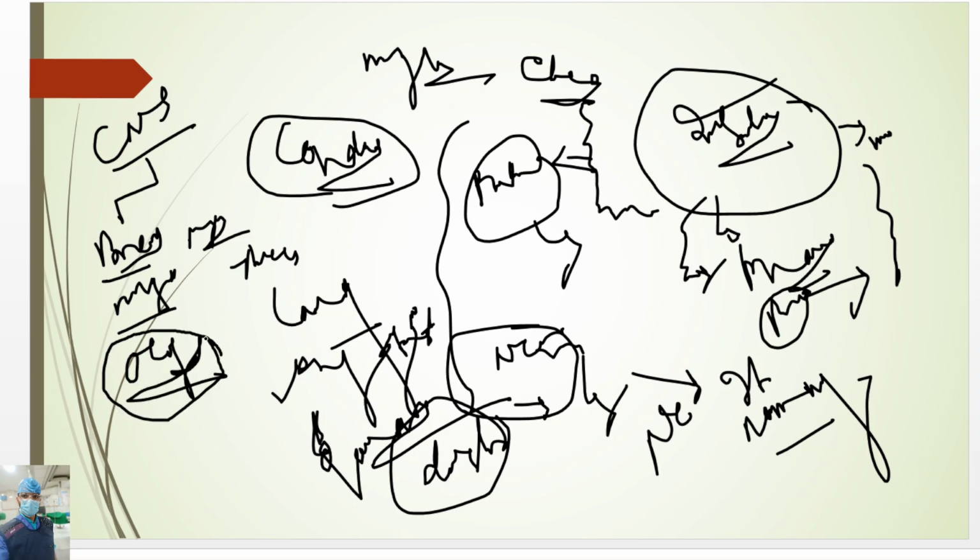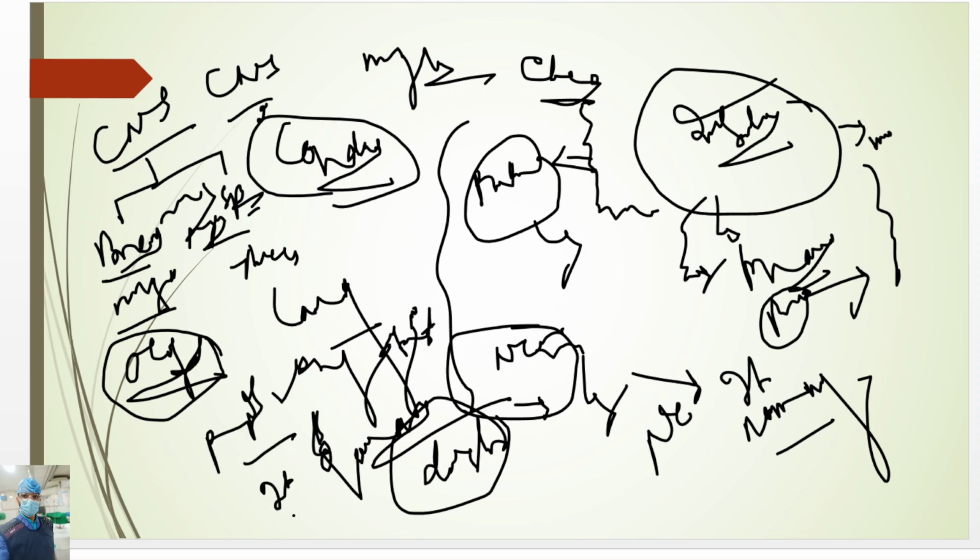These are neuroglial cells. And in the peripheral nervous system, it is formed by Schwann cells.